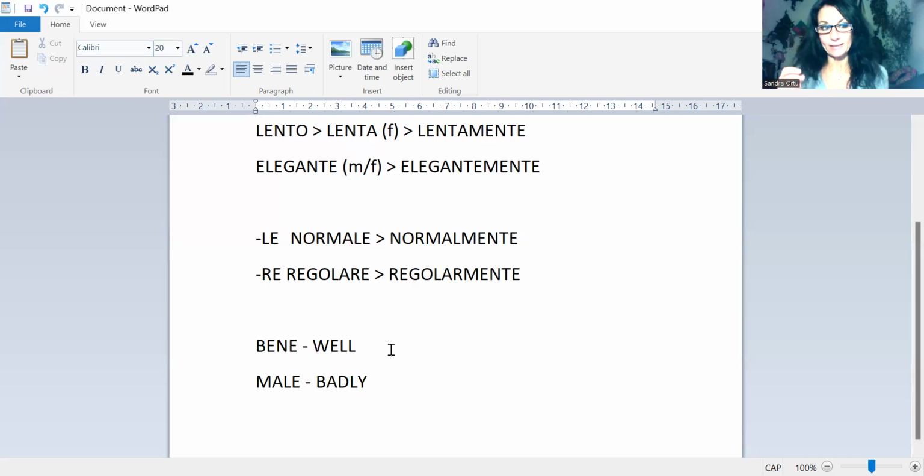But you don't use it as an adjective. So you have to be careful not to use bene and male as adjectives. They are adverbs. So you do something well, bene, or you do something badly, male. So male is not an adjective, it's an adverb. Both of them. There's something to remember.